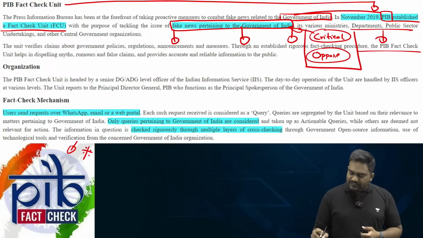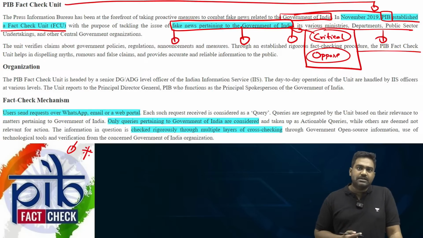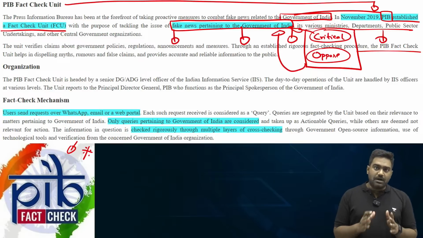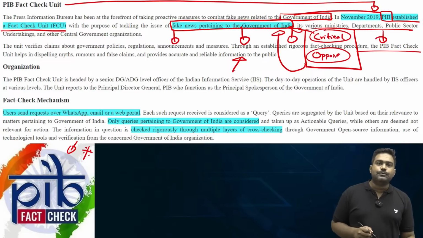Now, criticizing the government, criticizing government leaders, even the Prime Minister, opposing the government in power is your birthright. It is a democratic right, a fundamentally guaranteed right. So, if the government itself becomes the judge and the prosecutor of what is correct, incorrect, what is the truth, what is false, then this could be easily misused.